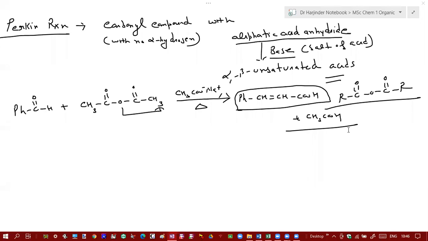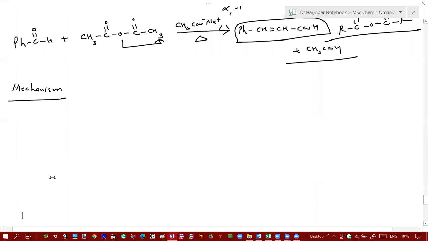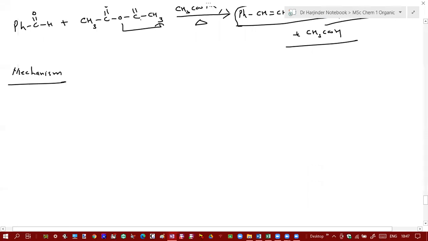So now let's look at the mechanism of this reaction. What will be the first step here? Formation of enolate, sir. Formation of carbanion. From where will it be formed? You have this acid anhydride, and this acid anhydride has alpha hydrogens.